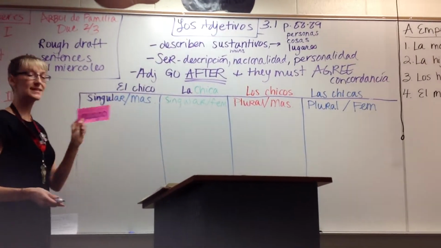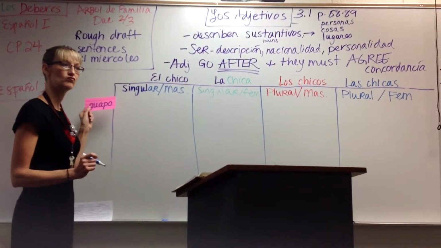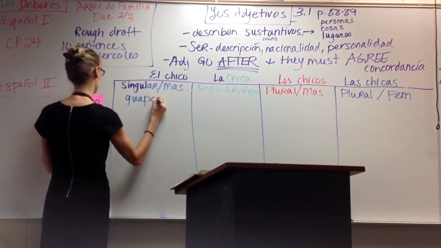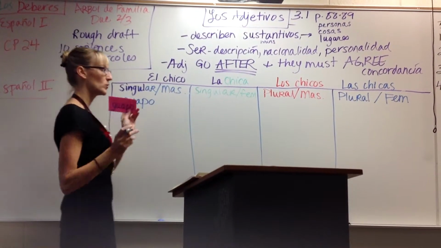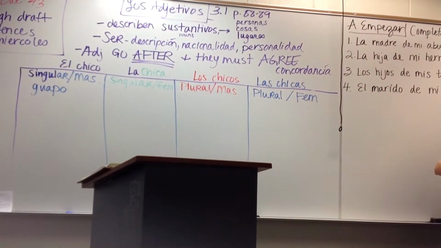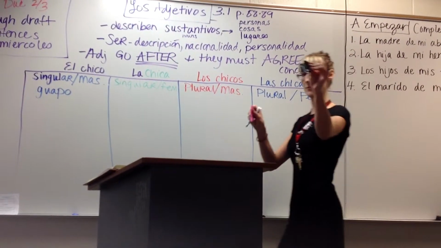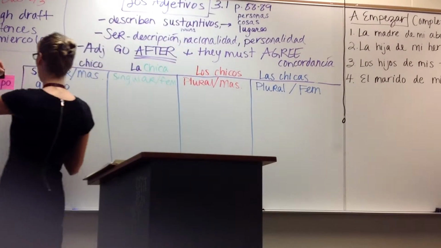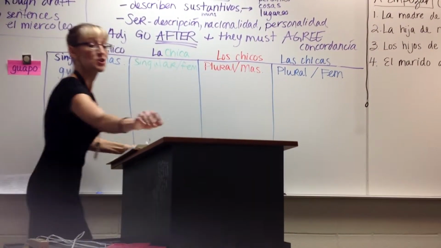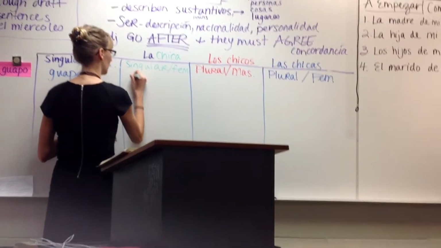El chico, he is going to be what? Guapo. Okay, so write guapo in this one. Would somebody be so kind as to grab me a green marker out of my bin and also grab the magnet jar from the back table? So the boy is going to be guapo. What do we need to do for la chica? Guapa. She is going to be guapa.